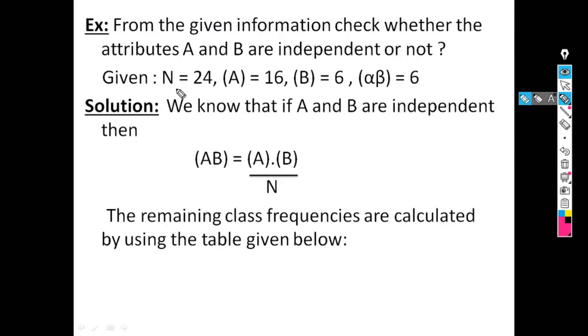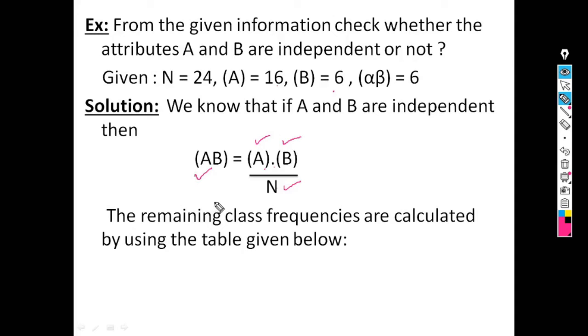So the given is N is 24, A is 16, B is 6, alpha beta is 6. We know the condition for independence of two attributes: A and B are independent if AB is equal to A into B divided by N. So here the value of A is given, B is given, and N is also given. Now we have to calculate the value of AB.